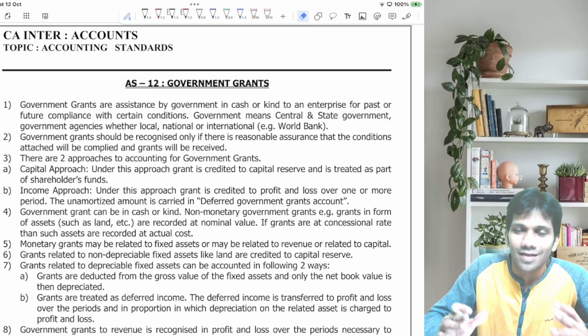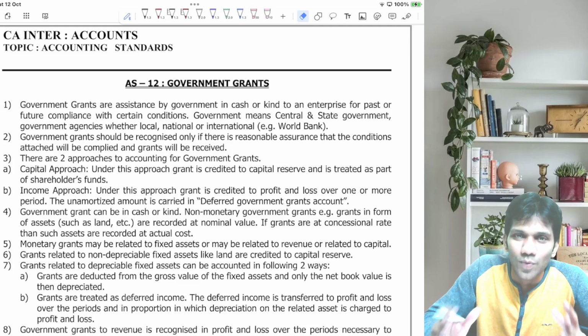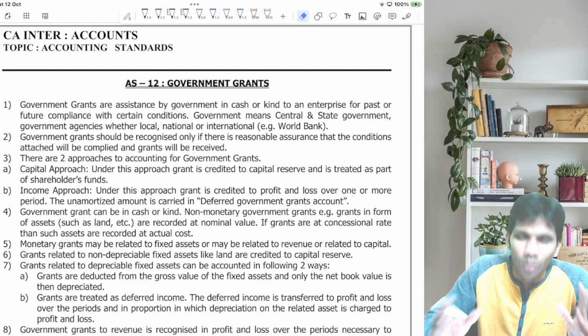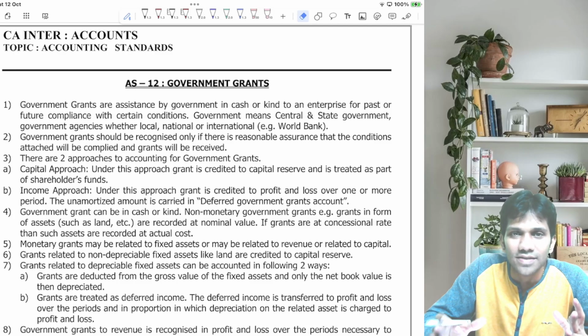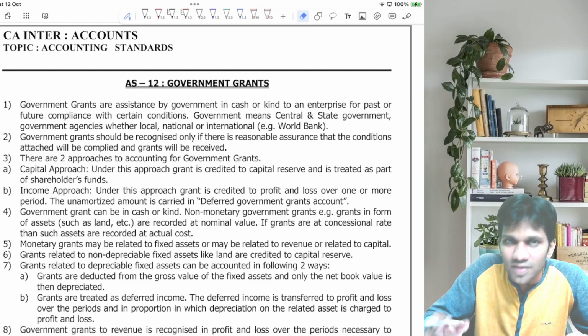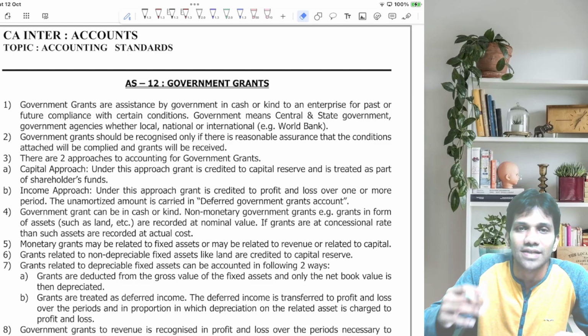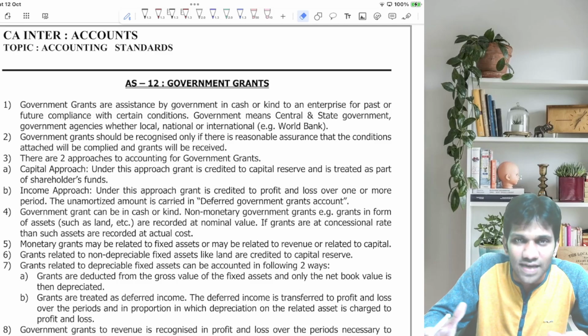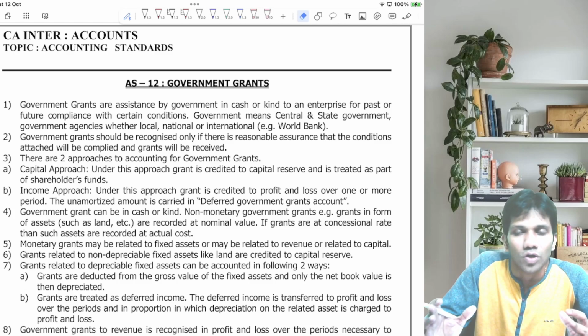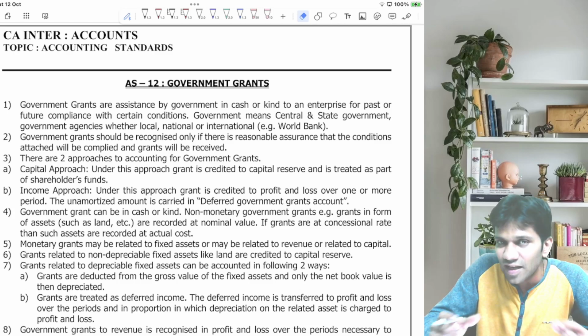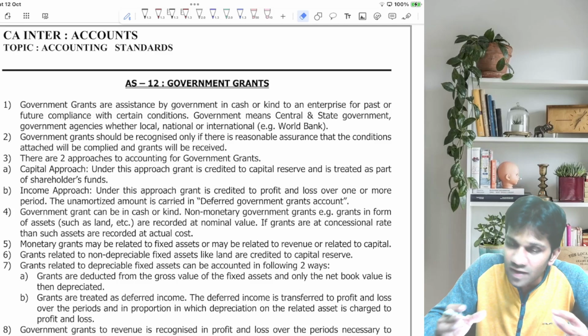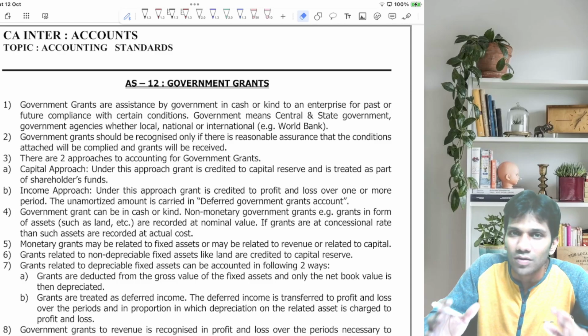Hello friends, let's start with Accounting Standard 12, that is government grant. Now what is government grant? Basically government grant is nothing but help given by the government to different persons, different businessmen so that they can achieve their target, they can start their ventures, they can start their business activities and many such things. So government helps the businessmen in various areas or in different ways. Let's understand what ways are given and how government helps each and every businessman in different sectors.